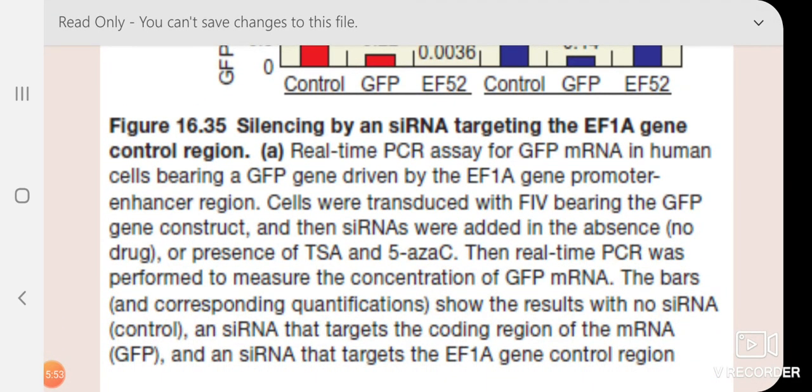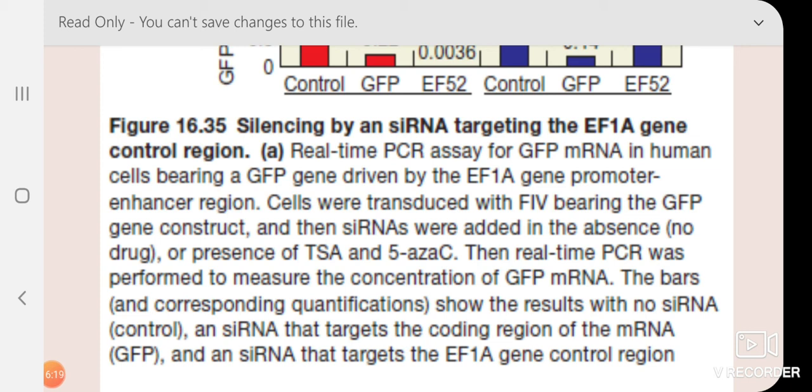Okay, so this is a real-time PCR assay of GFP mRNA in human cells bearing a GFP gene driven by the EF1A gene promoter enhanced region. Understood? Cells were transduced with FIV, a virus bearing the GFP gene construct, and then siRNAs were added in the absence or presence of drug. Which is the drug?